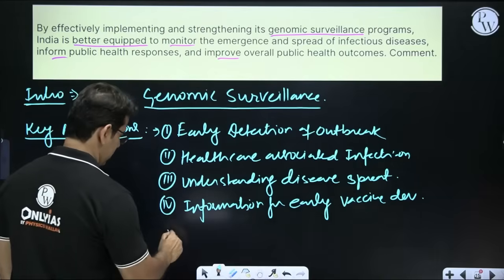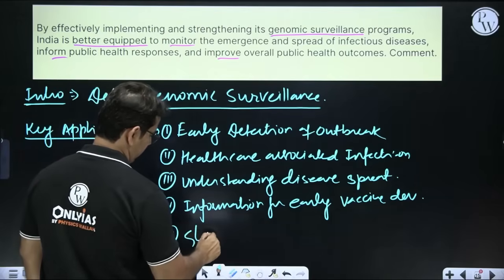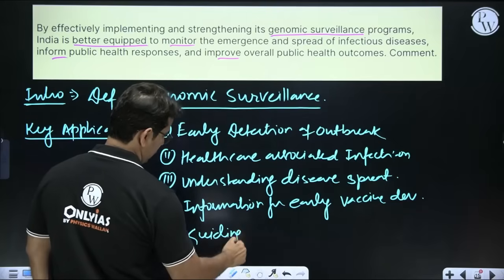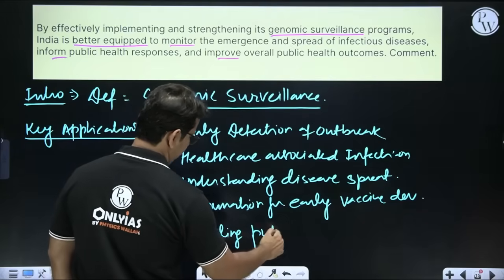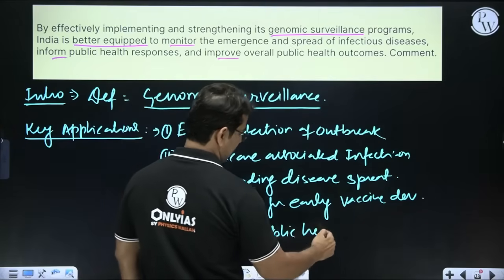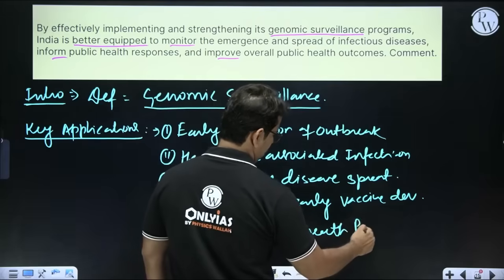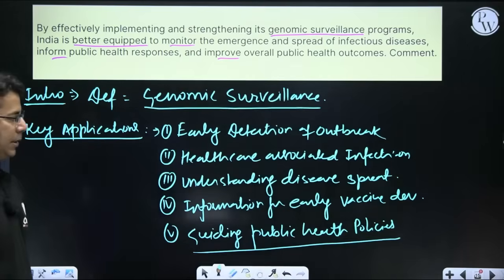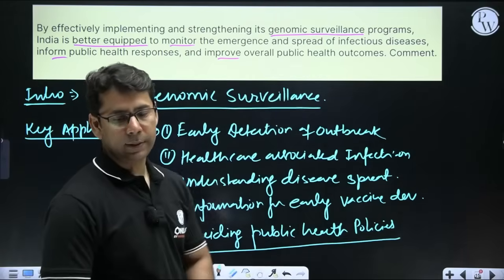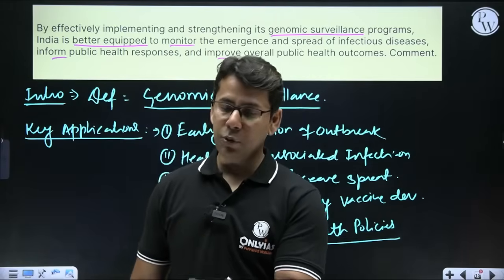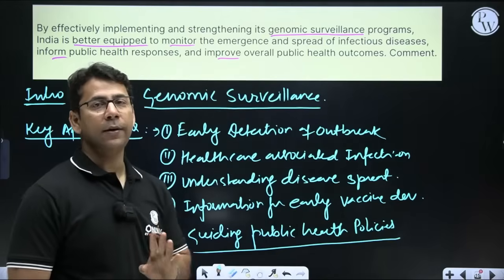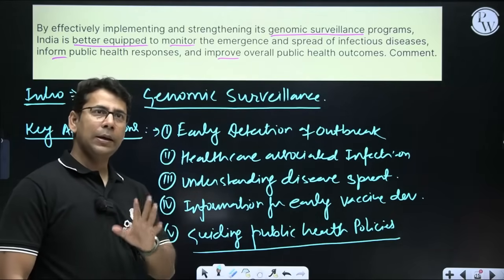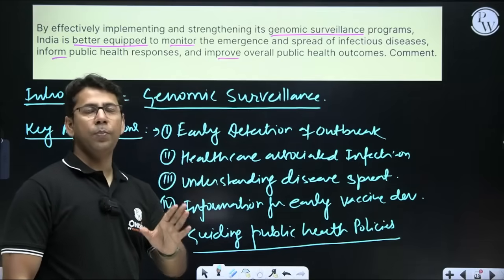Guiding public health policies. And because it is all about India, as we have talked about, India is doing better and is better equipped for genomic surveillance.